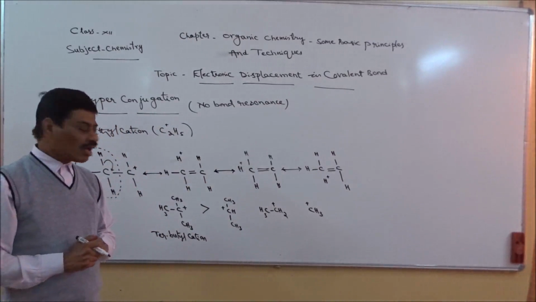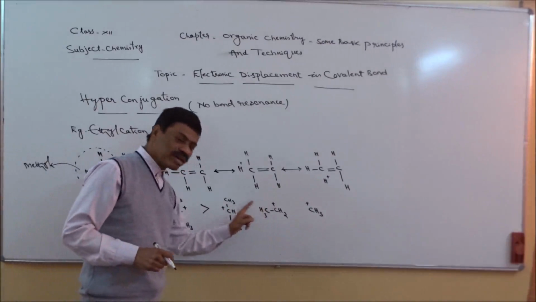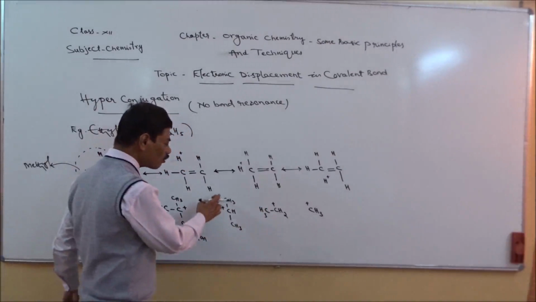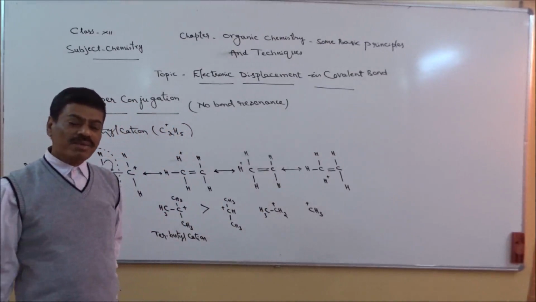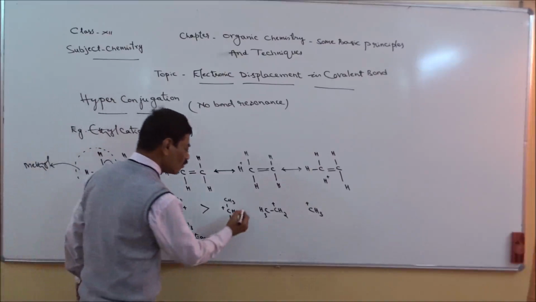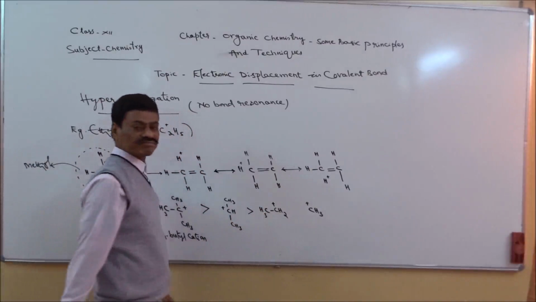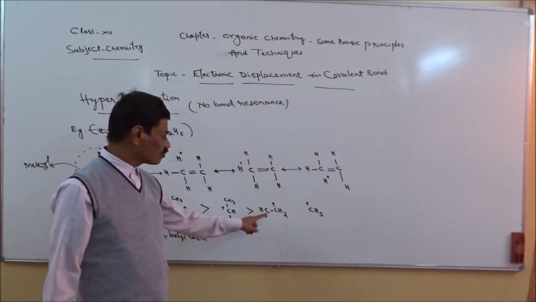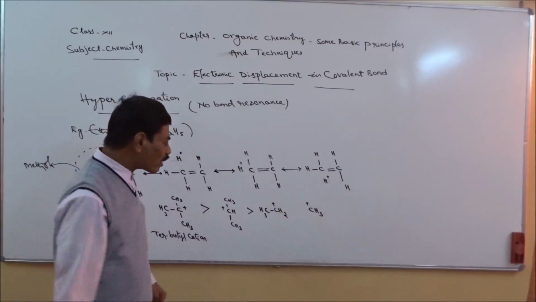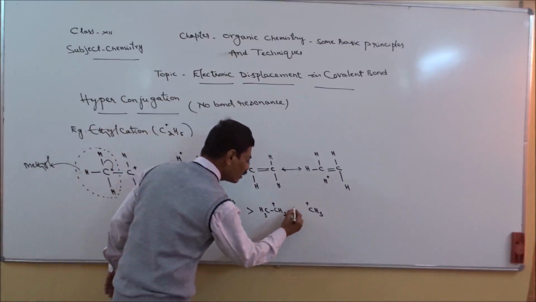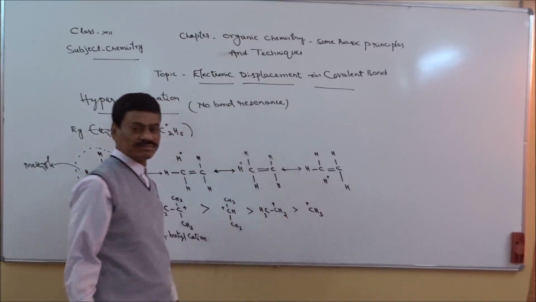Next, when we compare these two structures, in this case we have two methyl groups. So in this case, hyperconjugation interaction will be more than the other. Now if we compare these two, in this case, hyperconjugation of ethyl cation is greater than the methyl.